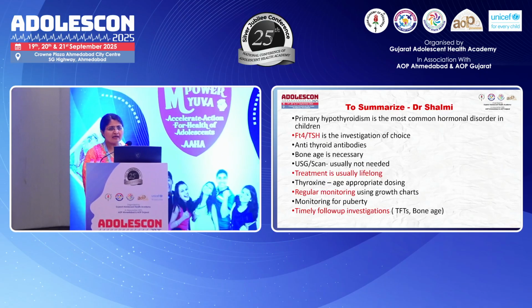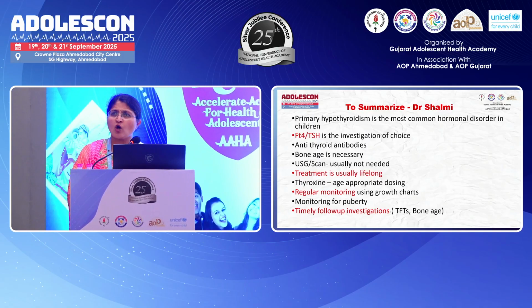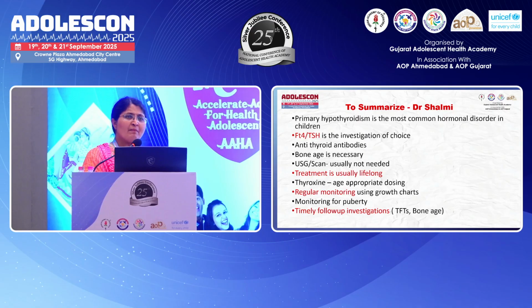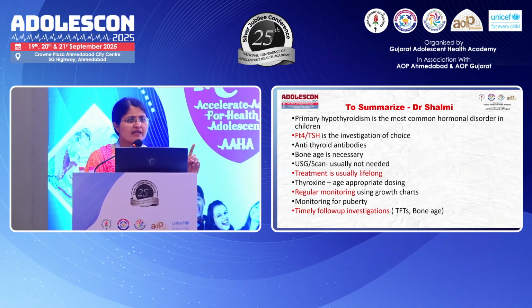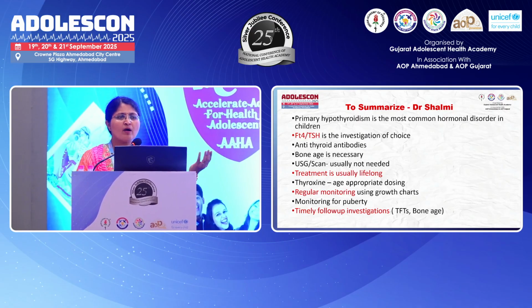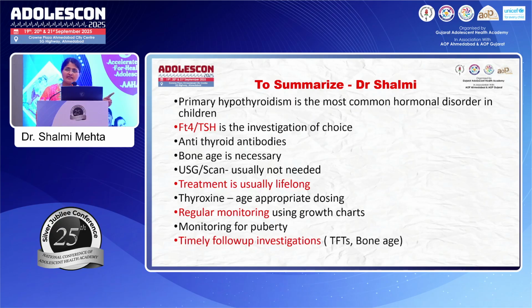So let me just quickly summarize that this is the most common hormonal disorder in children. Remember, simple FT4 and TSH is the investigation of choice. Antithyroid antibodies may be done to establish the autoimmune nature. Bone age is necessary. A sonography and a thyroid scan are not needed or not mandatory to start treatment.